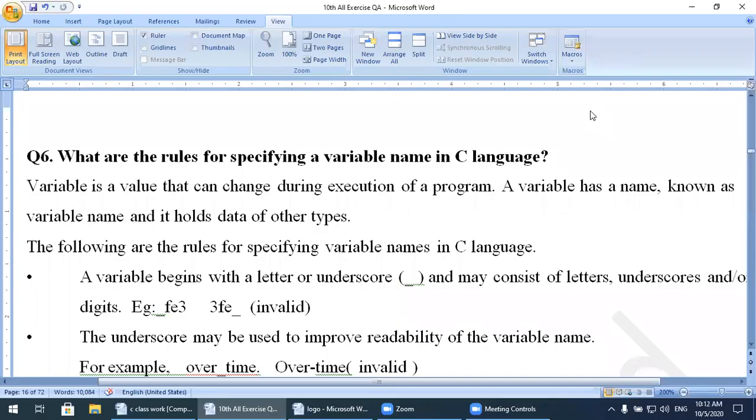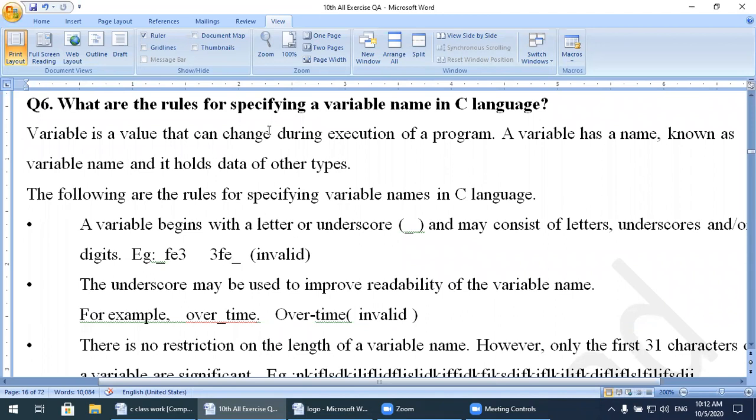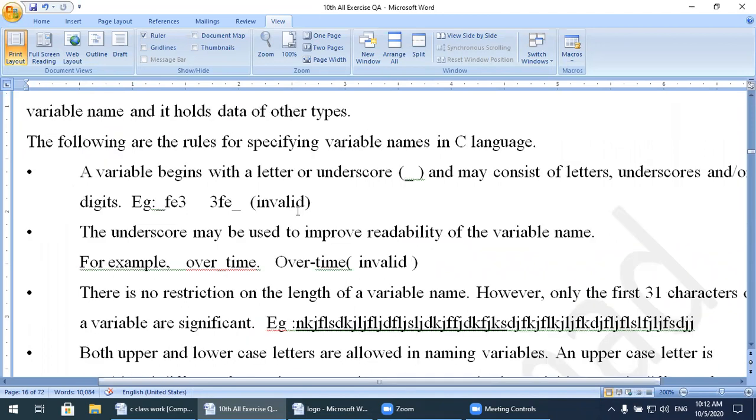In the previous lecture, we were discussing the extensive large question answer of chapter number 2, and we have already defined question number 6, which was what are the rules for specifying a variable name in C language. These are the rules we have already discussed in great detail, and if we use any kind of variable in our C language program, we must keep those rules in mind to declare a simple variable.